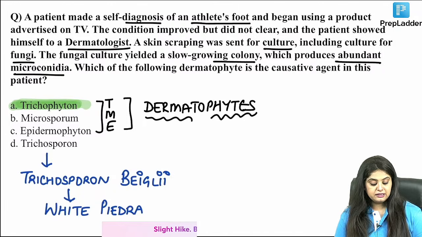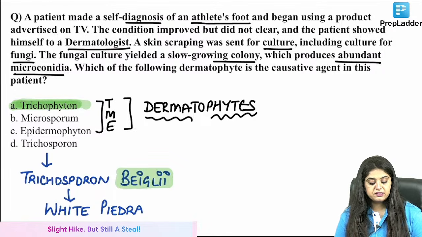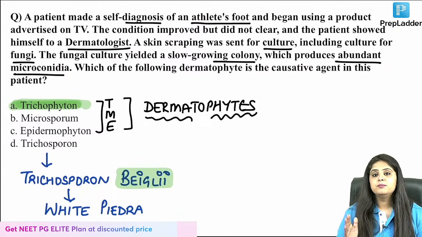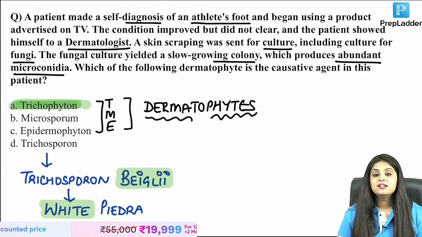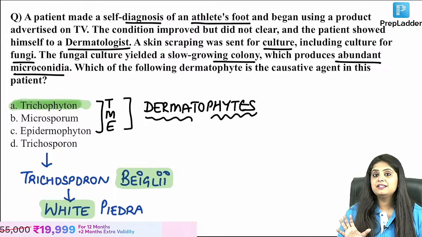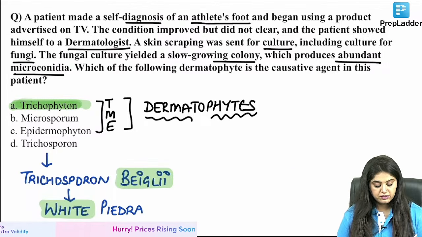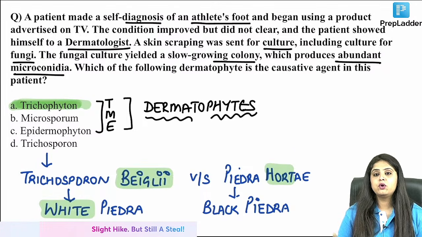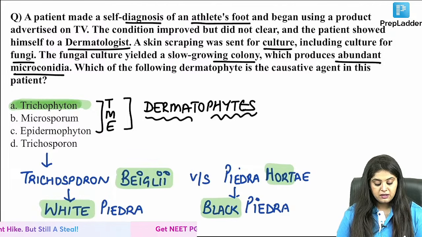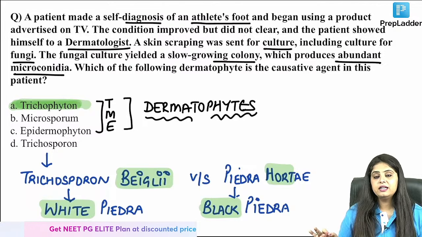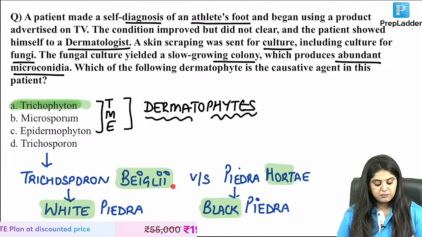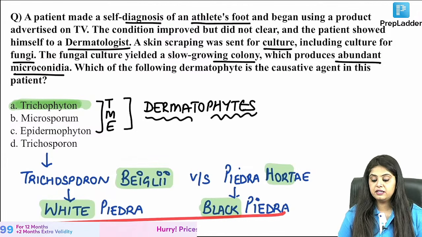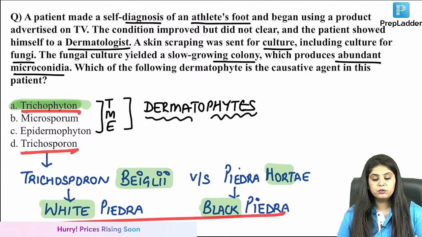So there are two things. This is Trichosporin BHL. We always study BHL sounds like bijli. Bijli is light and light is white. So that causes white piedra, versus piedra horte, whenever you cook something or you increase the temperature, वो hot होता है, जल जाता है खाना. खाना gets black and burnt. So piedra horte is going to cause black piedra, and Trichosporin BHL is going to cause white piedra. These are hair related fungal infections. Don't confuse Trichosporin and Trichophyton.